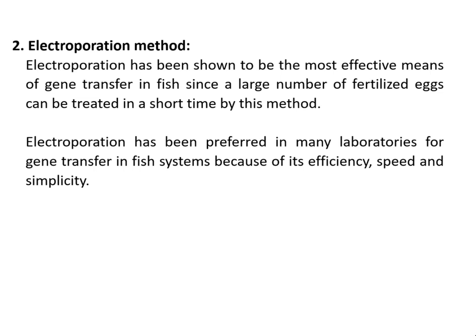The second one is electroporation method. In this method, the gene transfer in fish is effective, and electroporation has been preferred in many laboratories for gene transfer because of its efficiency, speed and simplicity. Hence this method is also very popular in the production of transgenic fishes.